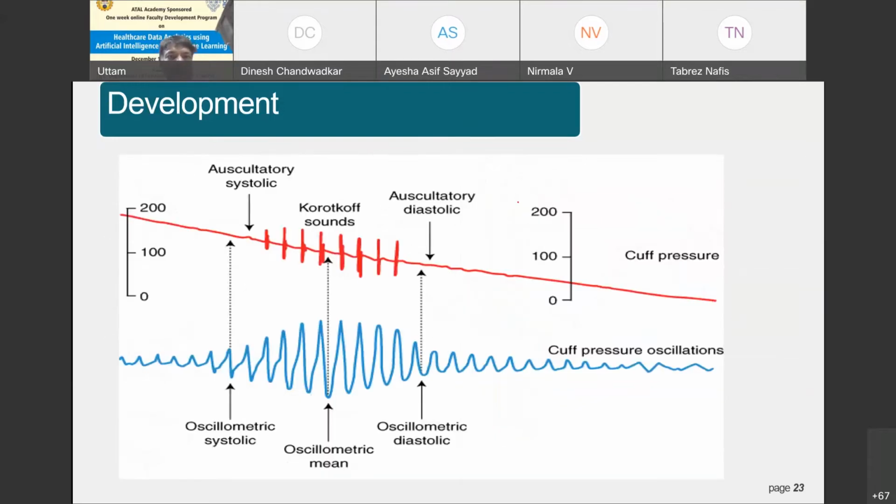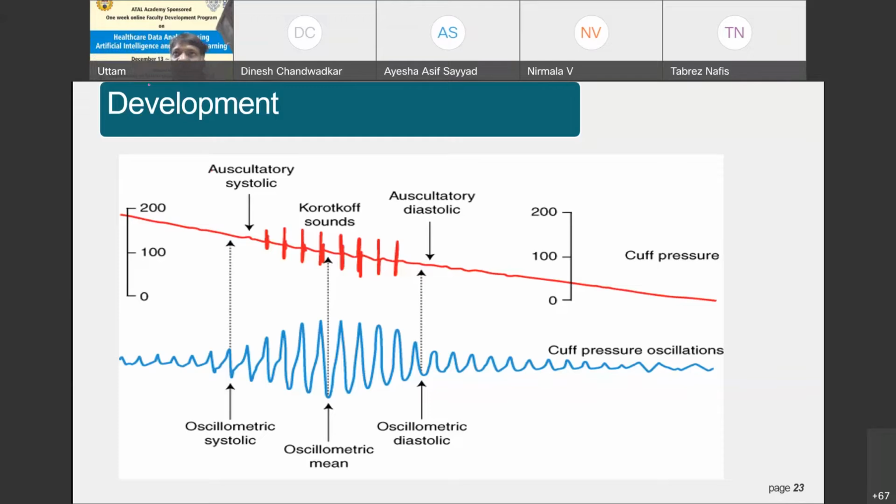Now you can see here, whenever we are trying to deflate, right? So you can see here deflation. Whenever we are deflating the air from the cuff, you will get some kind of oscillations. The blood flowing through the artery tries to restore, whereas when we are pushing the air, there is a constriction of blood flow through the artery. So whenever we are releasing the pressure, we are trying to open up the constriction of the blood vessels. Whenever we are releasing the air from the cuff, we get some kind of oscillation.